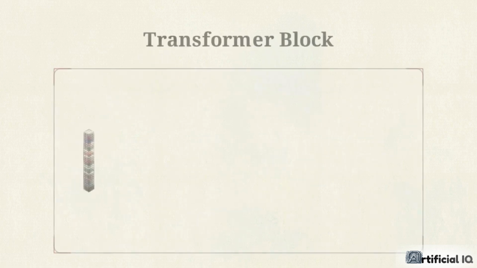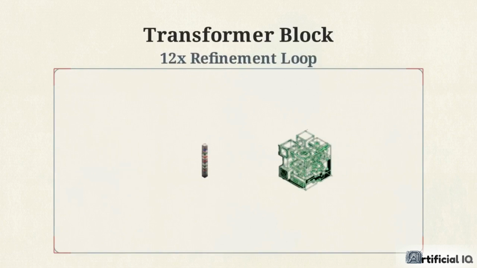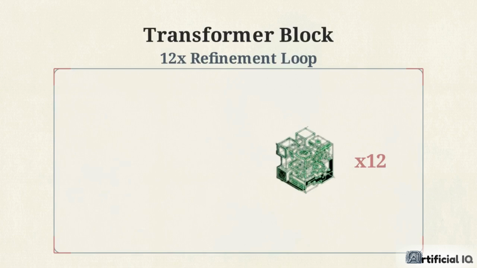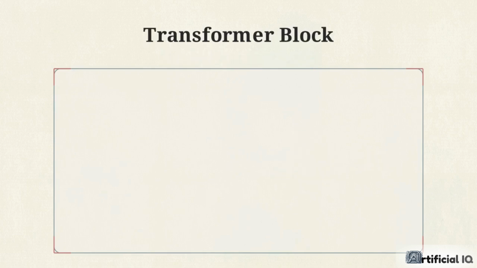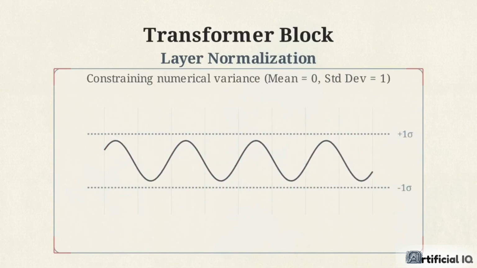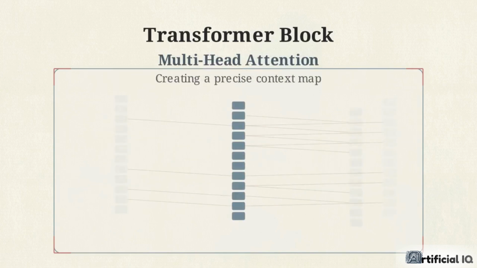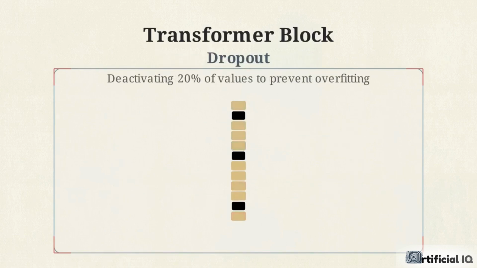The vector now enters the transformer block. In GPT-2 small, it will loop through this exact refinement process 12 separate times. It begins with layer normalization. The vector's values are mathematically constrained so the mean is 0 and the standard deviation is 1, preventing extreme numerical variations from disrupting the calculation. This allows for multi-head attention, the mechanism where words interact. Through these connections, the vector updates internal values, creating a precise context map.